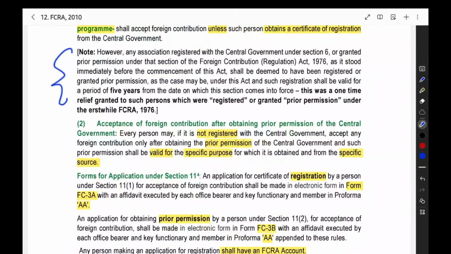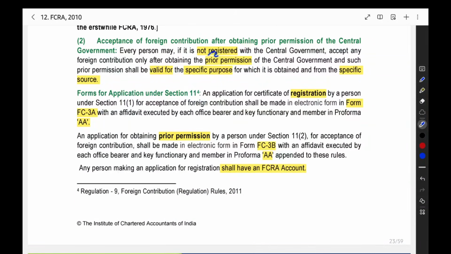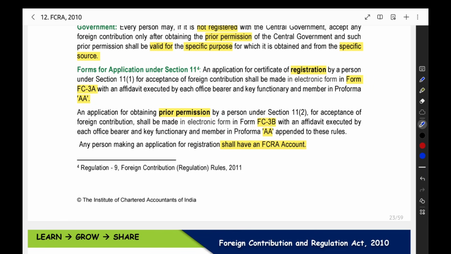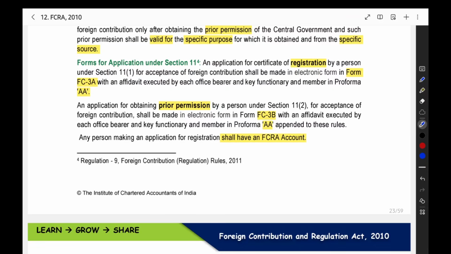This is a transitional provision that is not relevant. Now, if you are not registered, you can get the prior permission also. That also we saw. Registration or prior permission, any one of these two should be there. You have to apply in form FC3A for registration.